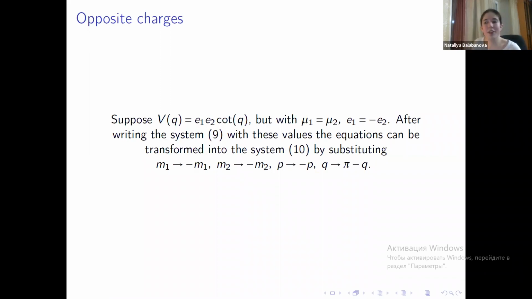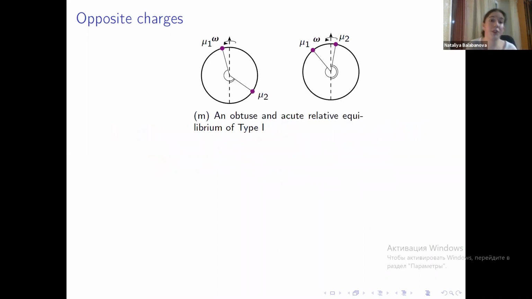Seeing as we have done such a concrete small case, we want to squeeze out of it as much for free as we can. There is another case that can be easily obtained from ours, and that is the case of equal masses and opposite charges. The equations for this case can be obtained from our equations by a simple change of coordinates that does not affect the existence of relative equilibria. As for stability, everything we have to do is to flip the pictures that I have shown you with respect to q equaling pi over 2. That automatically gives us the areas of instability and stability for opposite charges.